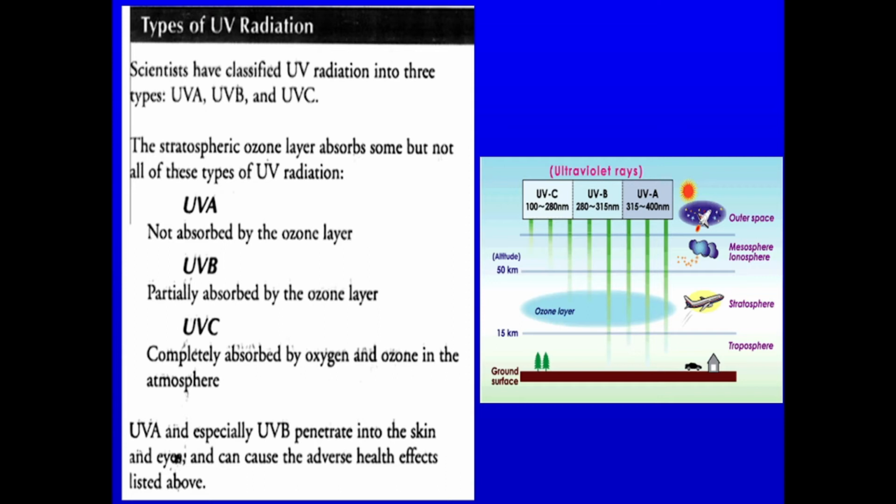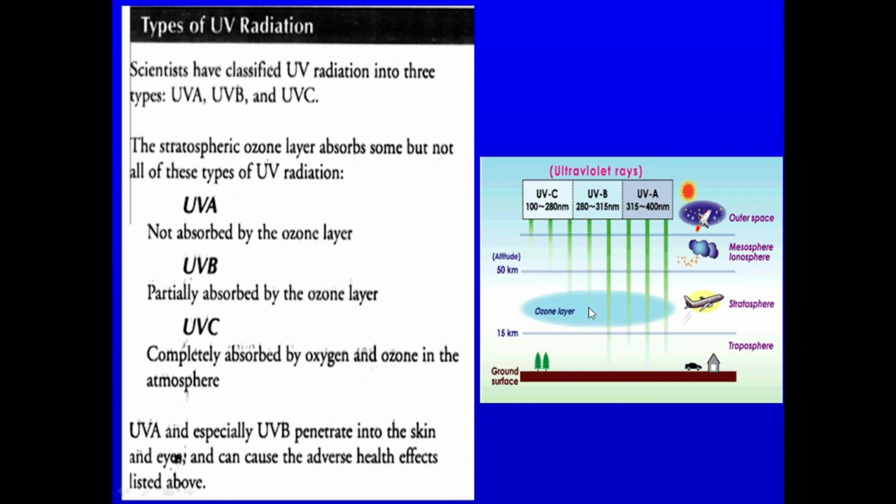Out of these three types of the UV radiations, UVC are the most dangerous kind of UV radiations, and hence I can say the ozone is protecting us from these harmful UVC radiations, and this is a gift of nature to mankind, not only to mankind but also to other forms of life as well.